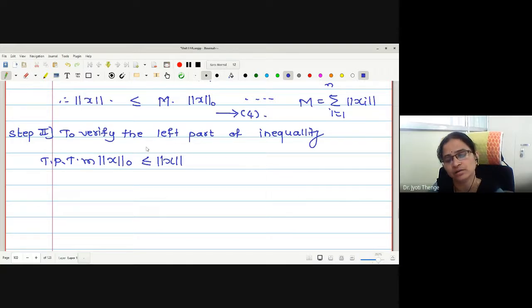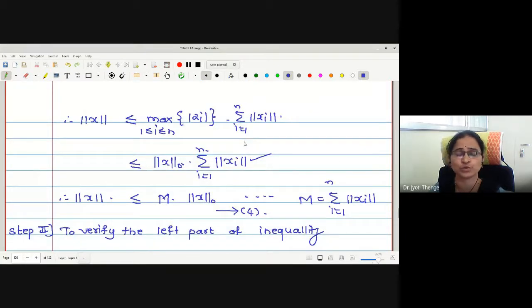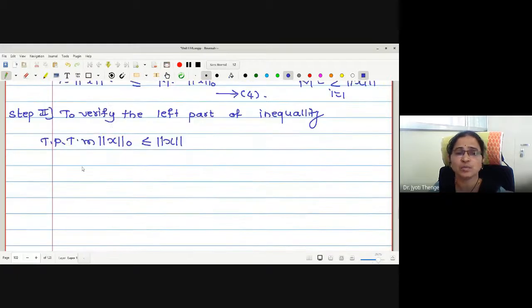Actually, while proving the right part, we are familiar with the definition of norm 0. We know exactly what the definition is. But for this one, we are not aware of the definition of this norm, so proving it will be somewhat difficult for us. For this, we are going to make use of mathematical induction on n, where n is the dimension of the given linear space. Is that okay? Let me start: we use mathematical induction.